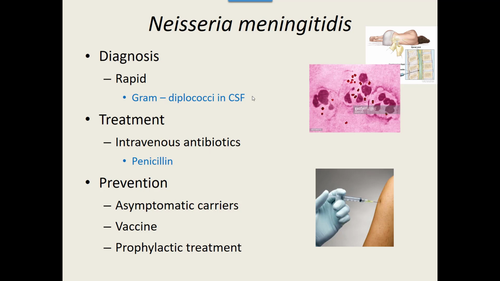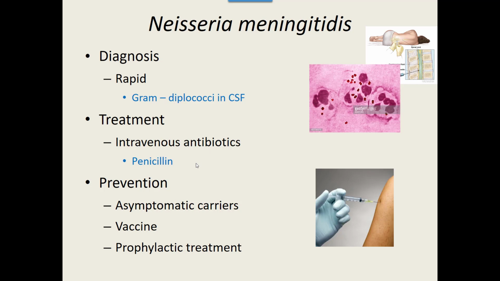You can even see it also likes to live intracellular. Anytime you see gram-negative cocci, if you're exhibiting some type of symptoms, it's an indication it's Neisseria, and depending on where it is, whether it's in the blood or the cerebrospinal fluid, that's when it can be problematic. Now, treatment: intravenous antibiotics. Again, you need to get that high concentration into the blood right away, and the top treatment is penicillin.